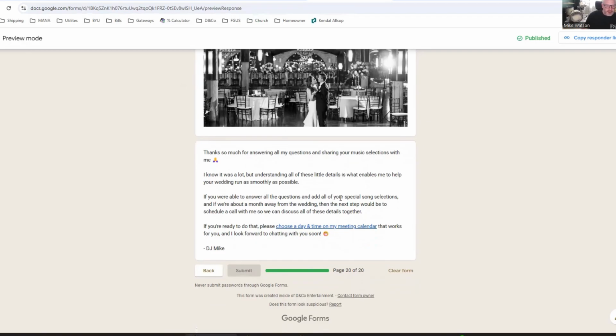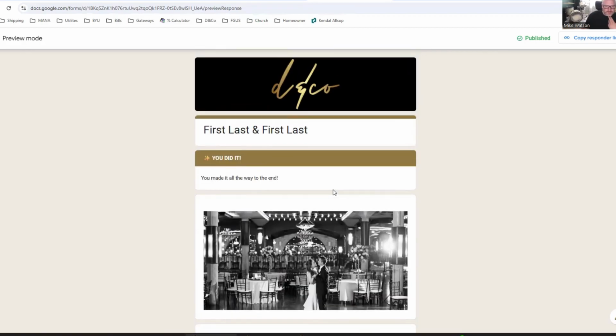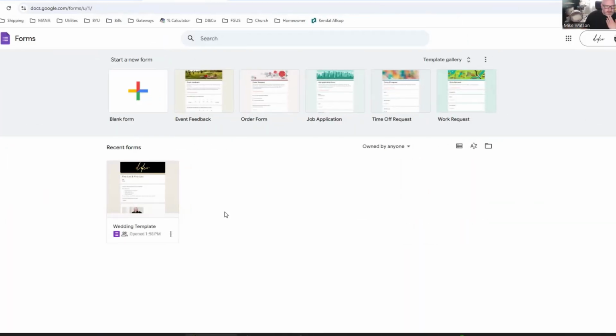But that's what my form looks like. It's pretty straightforward, I think. It's probably longer than I would like it to be, but these are all questions that I feel are important, or at least they're important to me. So yeah, Google Forms. This is what I'm going to be using going forward, and it's going to save me money.